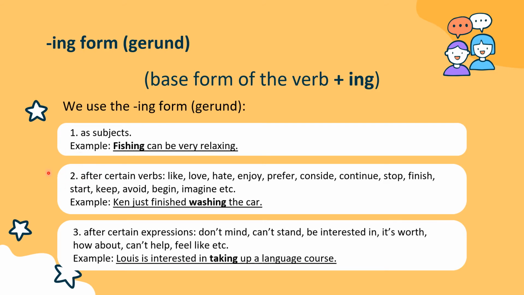Number 2, we use the gerund after certain verbs like love, hate, enjoy, prefer, continue, stop, finish, start, keep, avoid, begin, imagine, and more. For example, I can just finish washing the car.